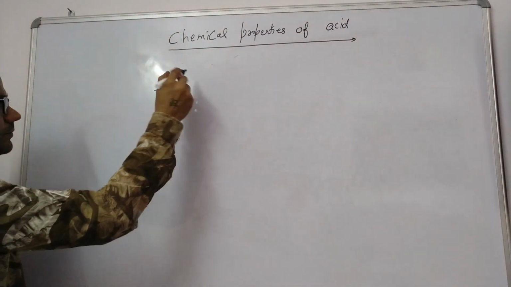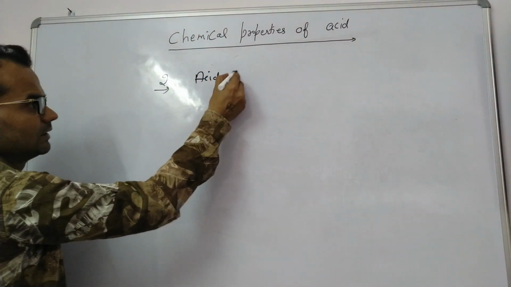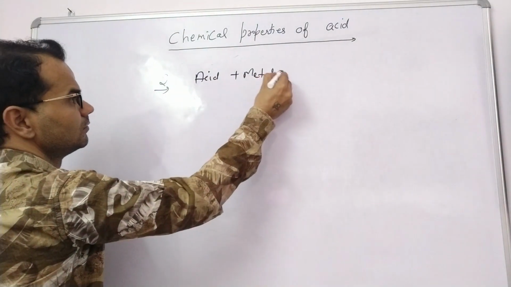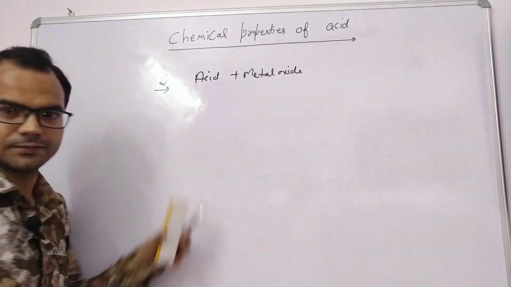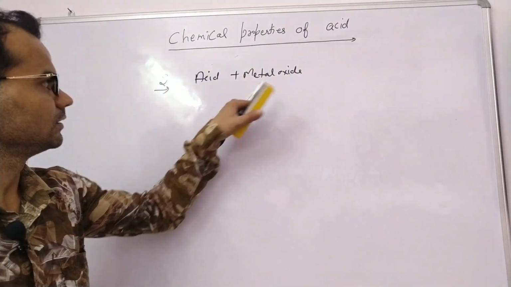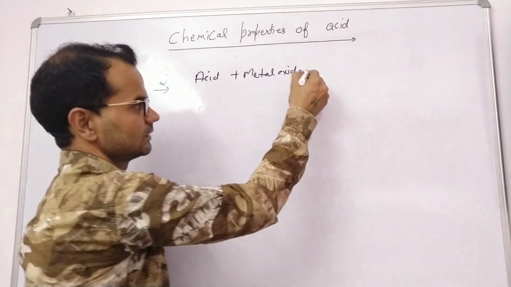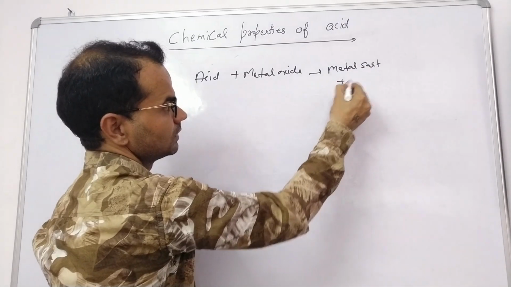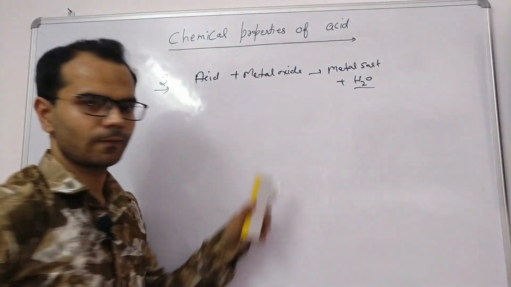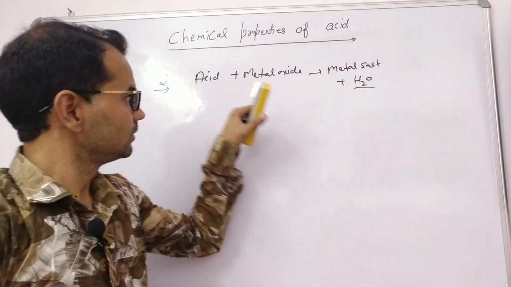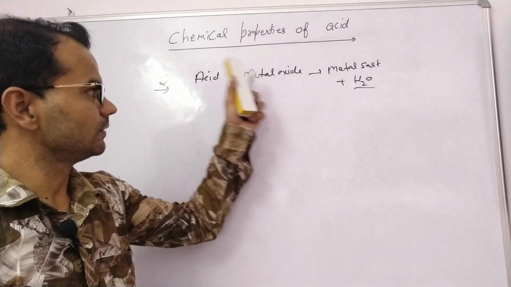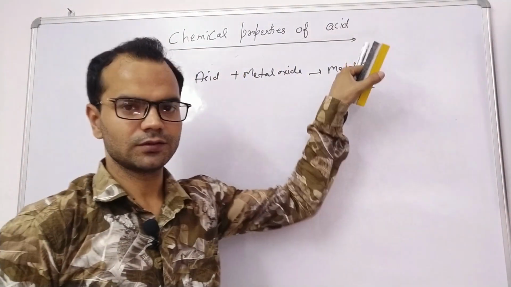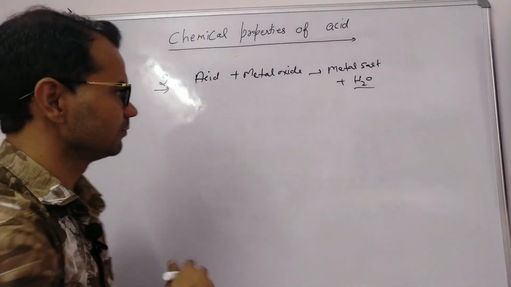Second property is acid reacts with metal oxide. As a result, metal salt plus water is formed. Acid plus metal oxide gives metal salt plus water.